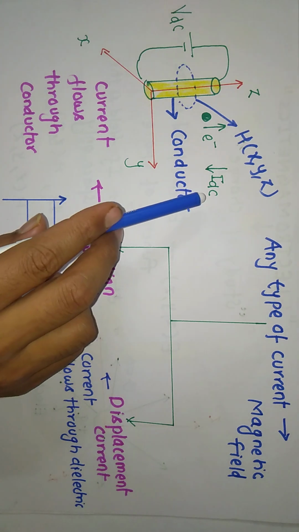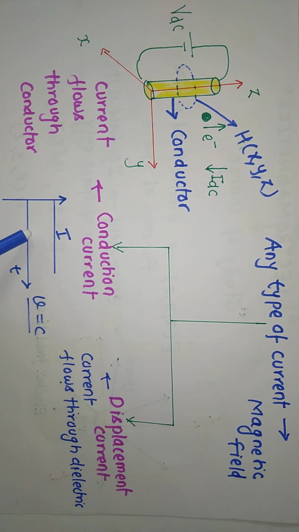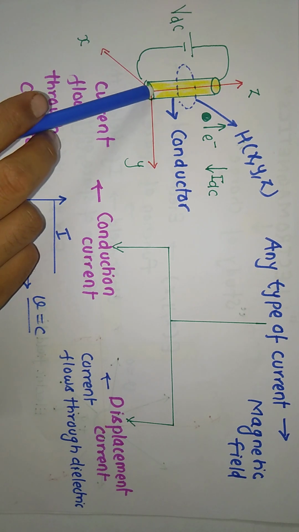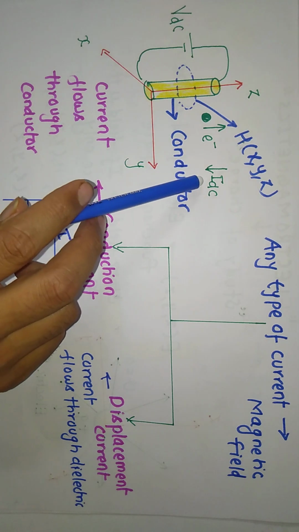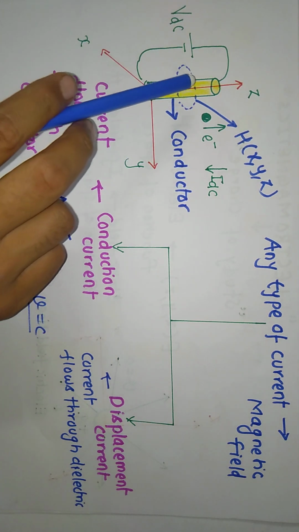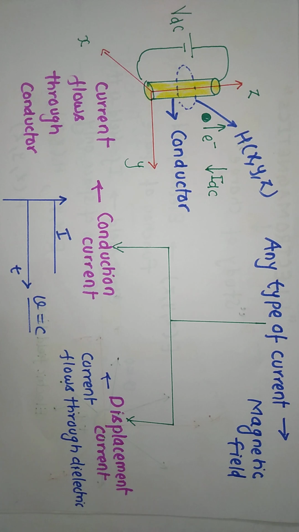What is the nature of this DC current? If you plot the graph here, this current is constant with respect to the time. What do you mean by it? It means that current is produced because of the motion of the charged particle. If this current is constant, it means that velocity of the charged particle is constant. Means finally we can conclude, if charged particles are moving with constant velocity, they will produce current, and because of current a magnetic field will produce.